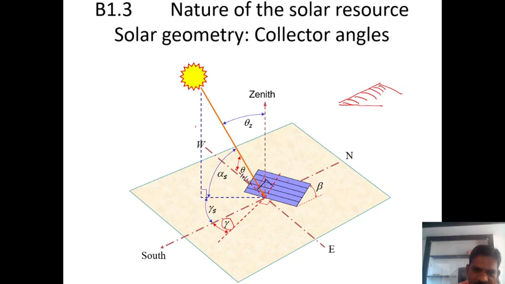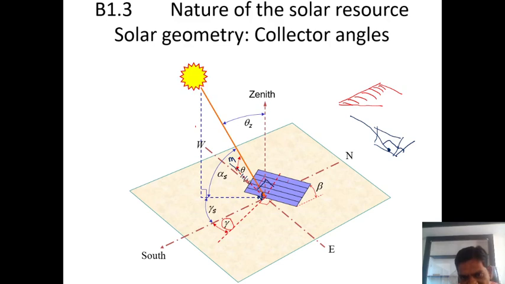If you observe here, this is perpendicular, making 90 degrees. Suppose I name it Mn. So this Mn is normal to the collector.